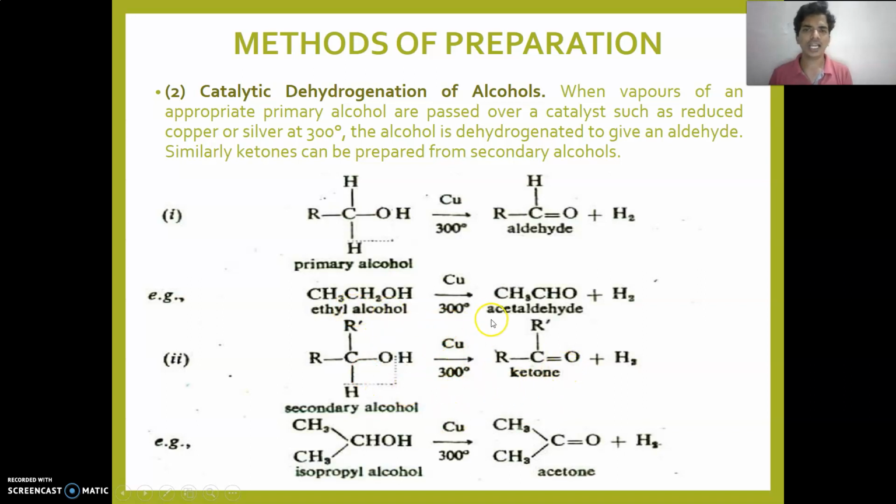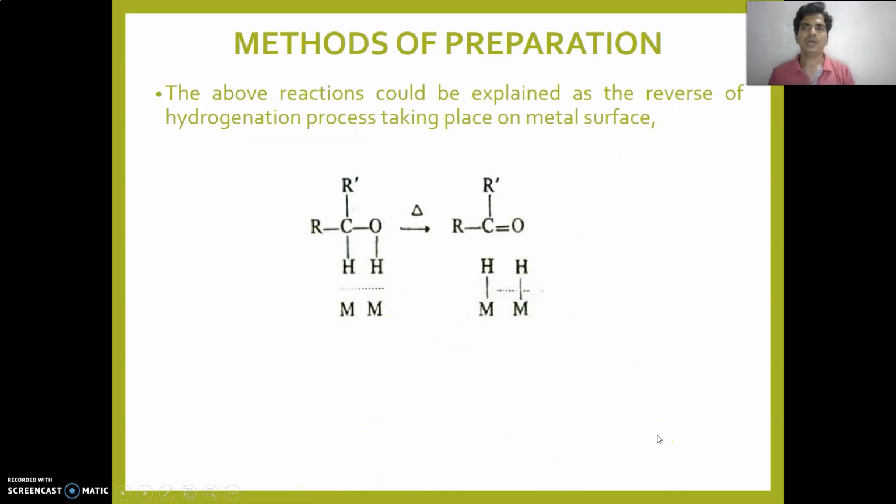Here is an example: ethyl alcohol gives acetaldehyde. Here isopropyl alcohol gives acetone. The above reaction could be explained as the reverse of the hydrogenation process taking place on a metal. We already saw this reaction, where the metals are attached in this way to hydrogenate and form the ketone here.